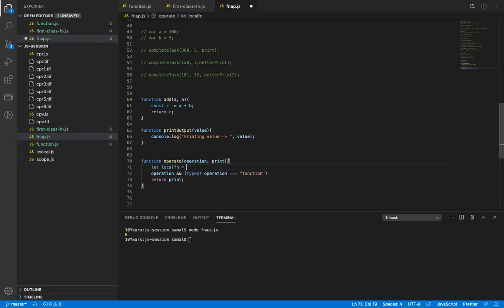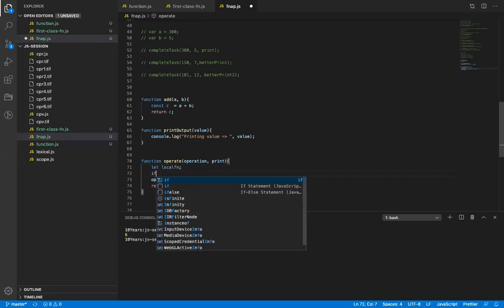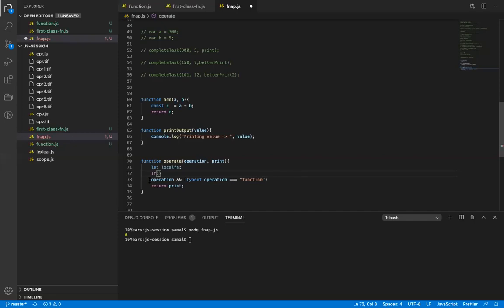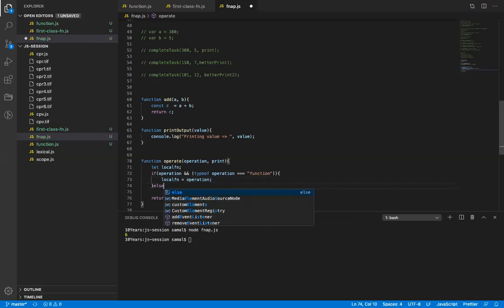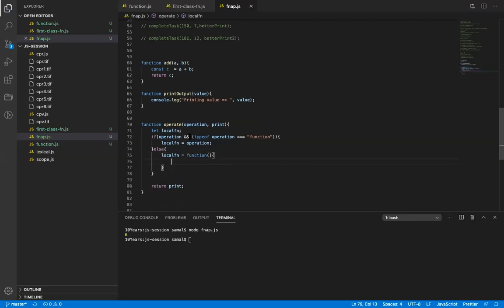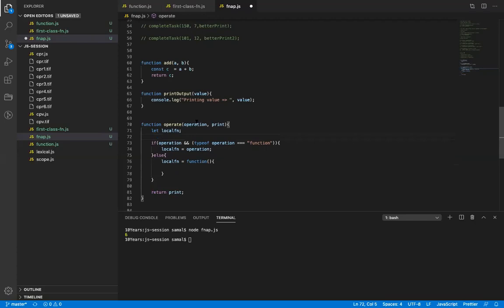Just making if operation and this is a function, okay, then local function equals operation, else local function equals an empty function. So this way I'm handling it gracefully.